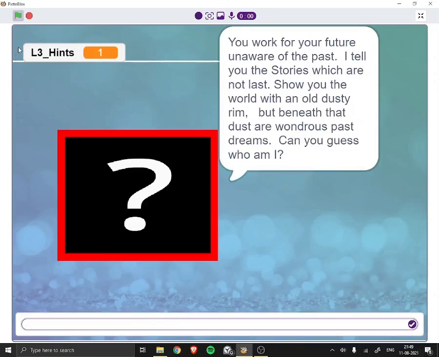So in this level we get the number of hints we have right over here. So if we give the wrong answer, we'll get a hint.